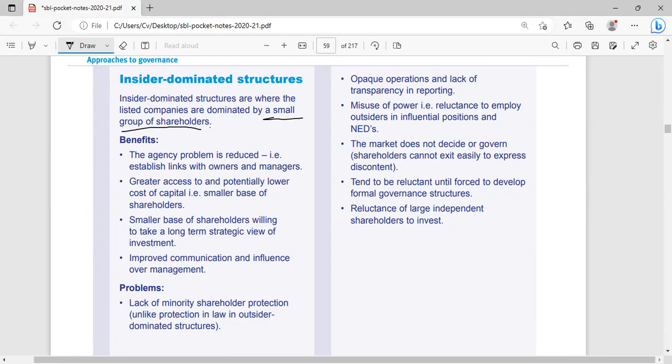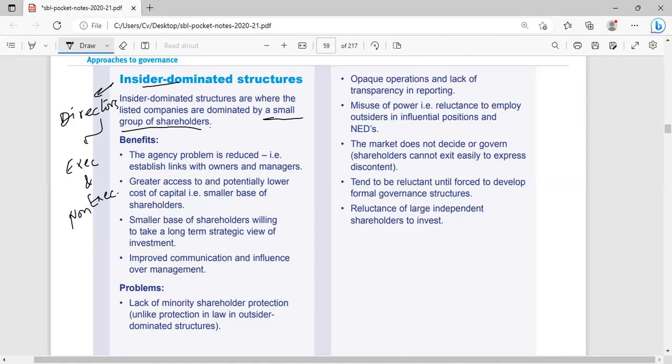For example, insider dominated structure includes directors. Directors of the company are very powerful. Either they are a mix of executive and non-executive directors, and they are behaving like key players of the company, so they can influence the organization.